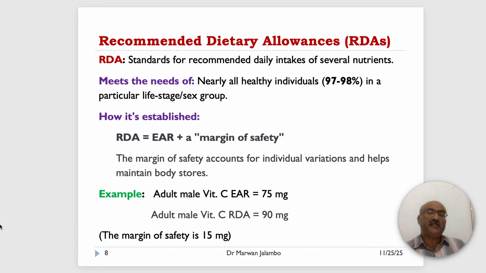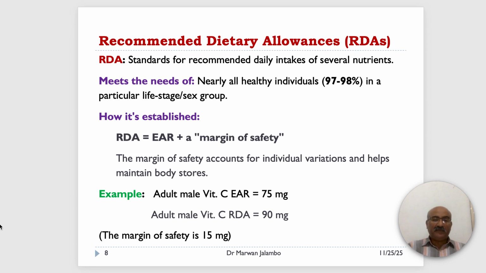The RDA is the standard of recommended daily intakes for several nutrients. This is the goal for individuals. The RDA is set to meet the nutrient needs of nearly all healthy individuals, 97 to 98% in a particular life stage and sex group.